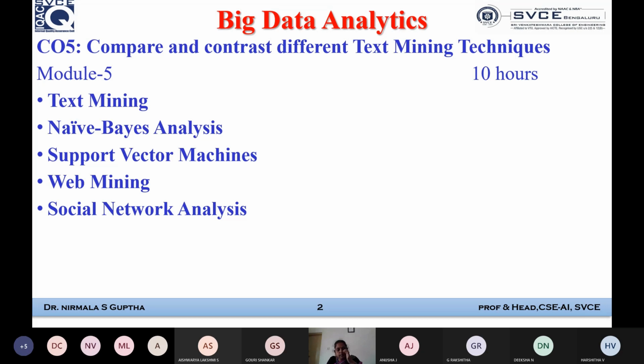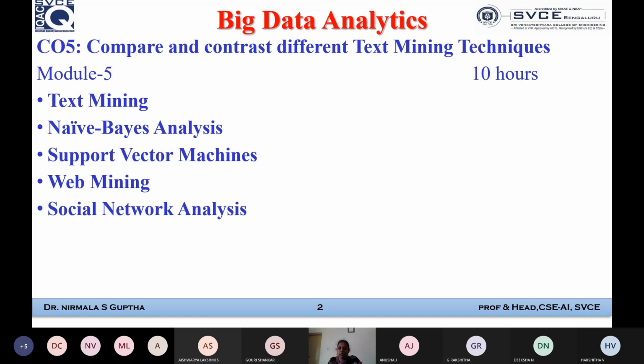Afterwards, we are going to learn about support vector machines. Support vector machines are one of the machine learning techniques, and they are also used for text mining problems, such as again spam filtering.